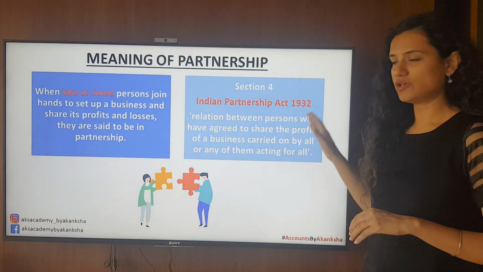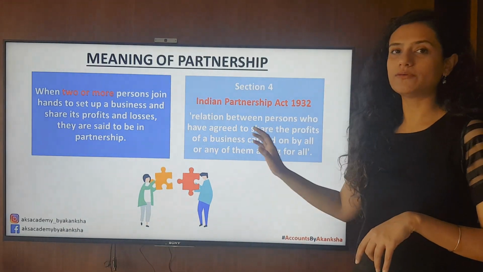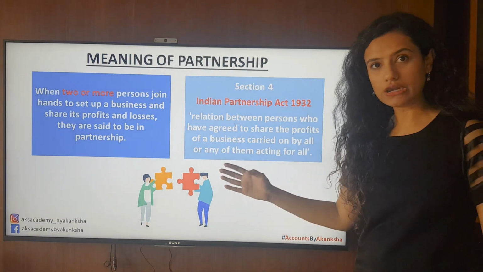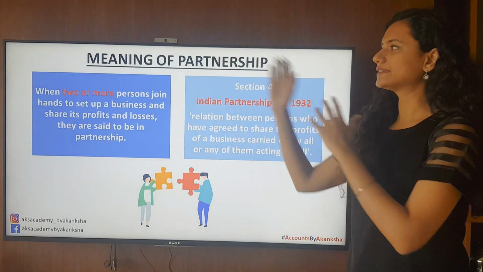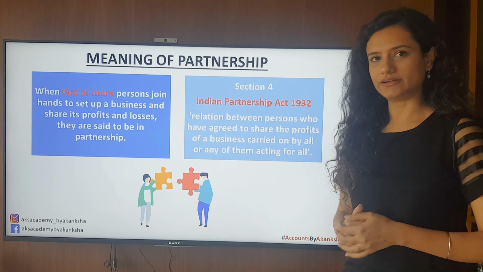relationship between persons who have agreed to share the profits of a business as well as the losses carried on by all or any one acting for all is known as a partnership. So this is the meaning of partnership.